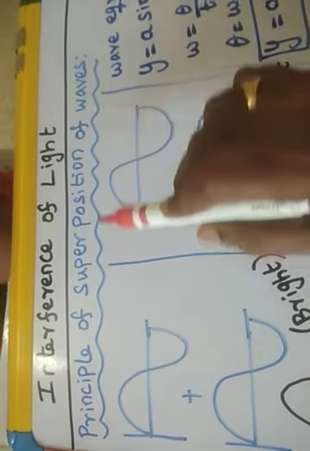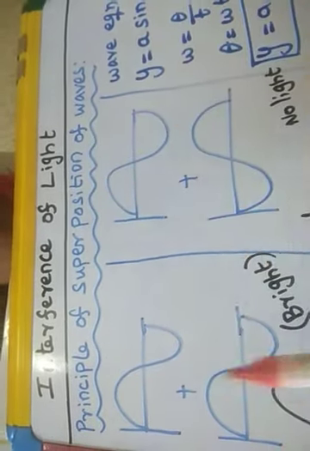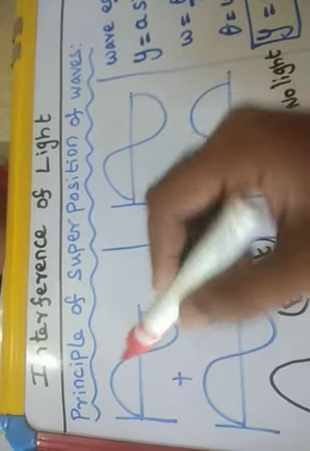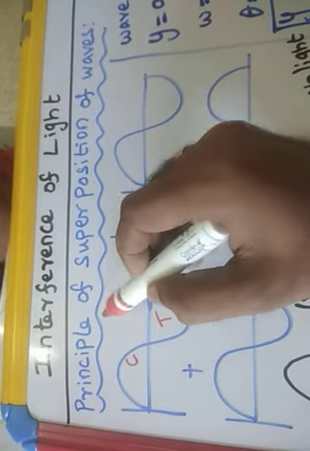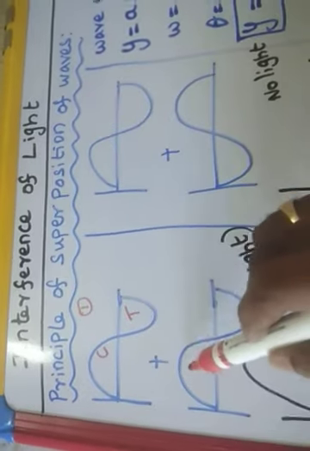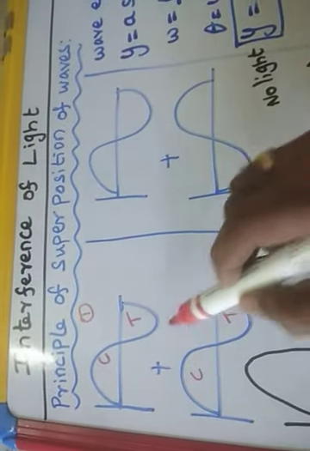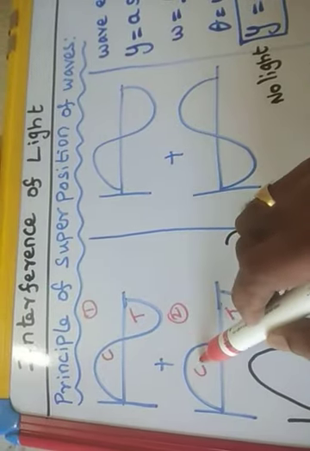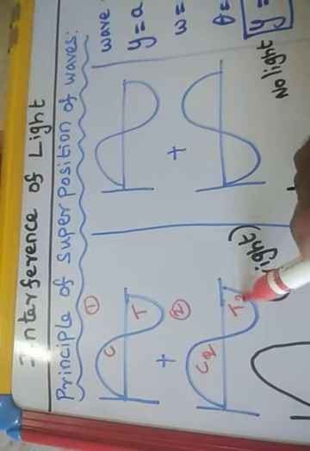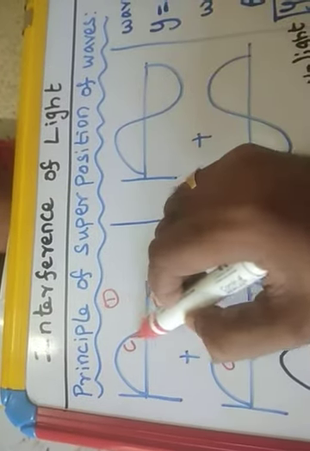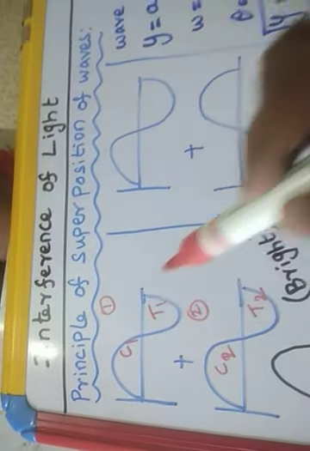So the principle of superposition of waves means addition of two waves. If the two waves, this is a crest, this is a trough. This is the first wave, this is the crest and trough of the second wave. Sorry, this is crest 2, second wave crest and second wave trough. This is the first wave crest and the first wave trough.